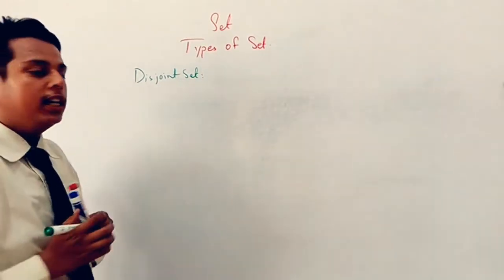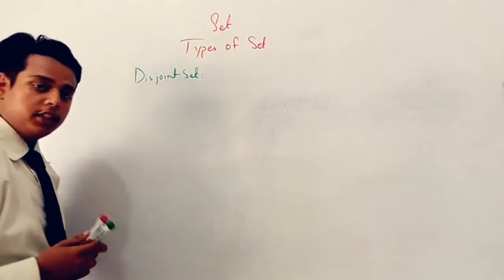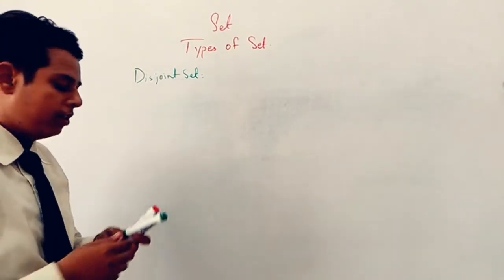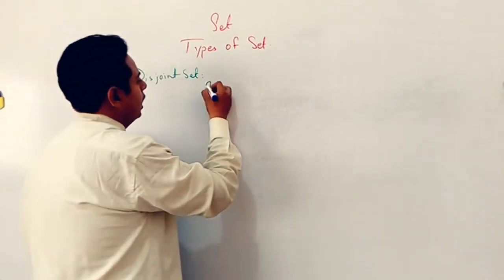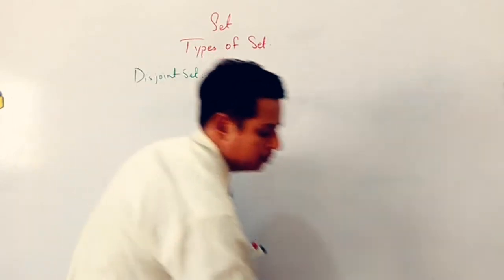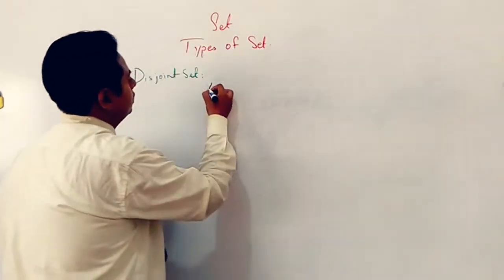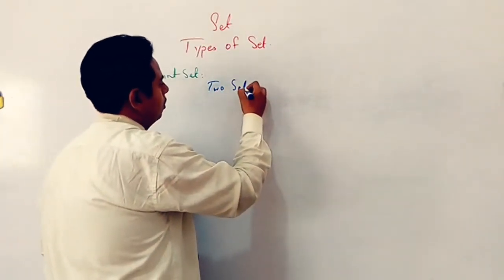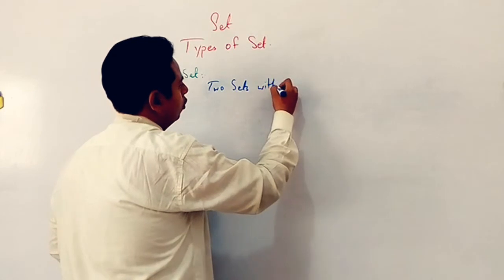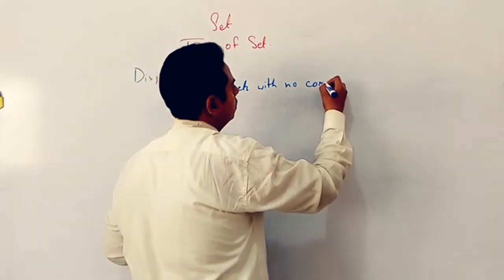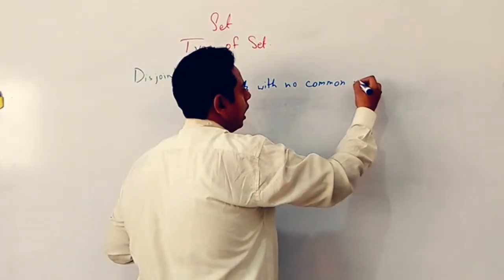A disjoint set is a set in which no element is common between them, meaning two sets with no common element.